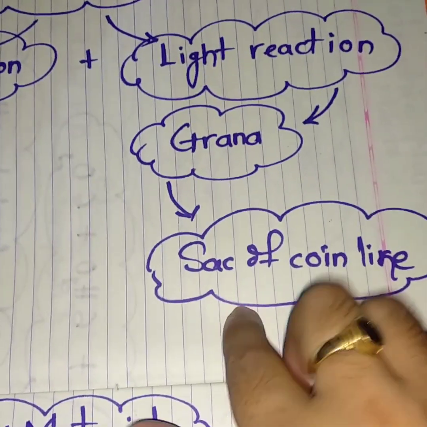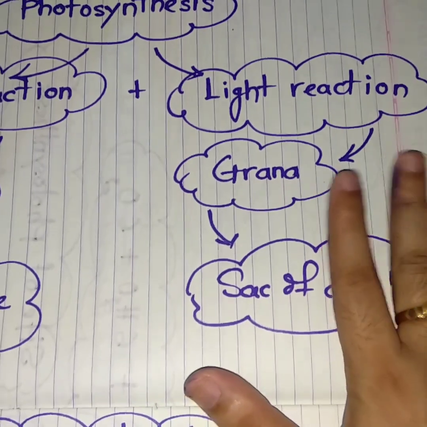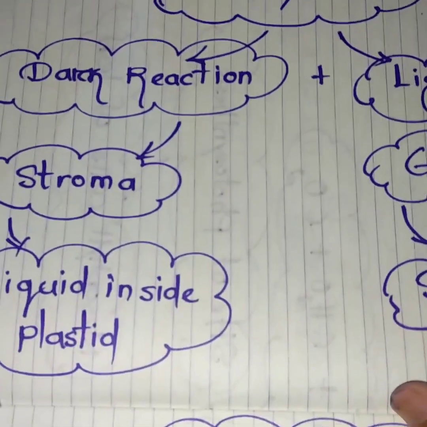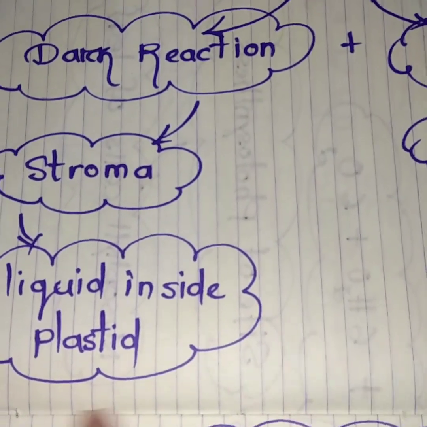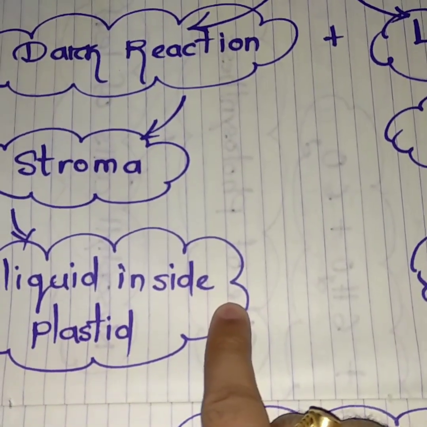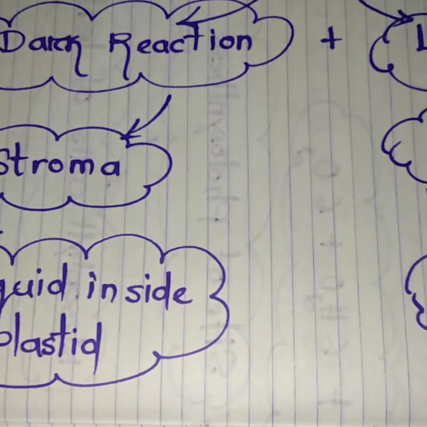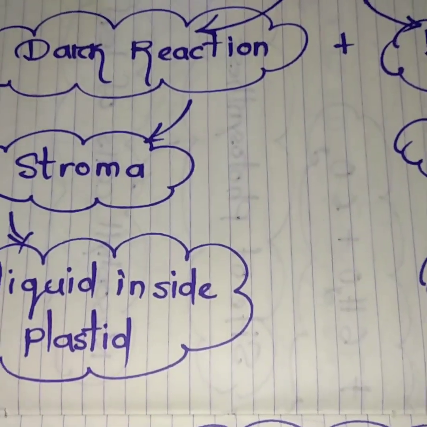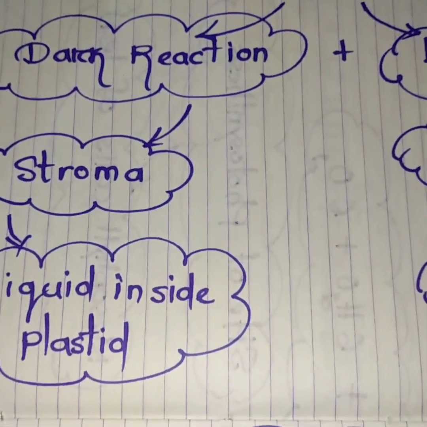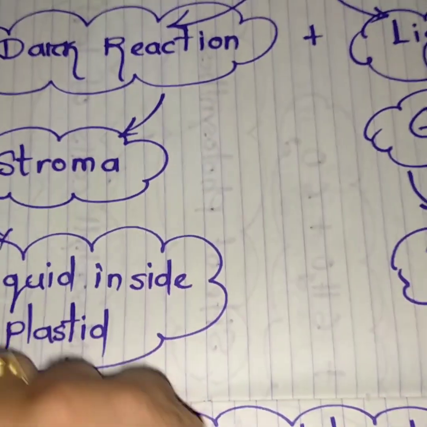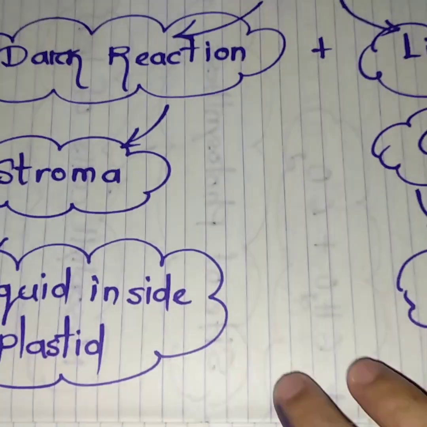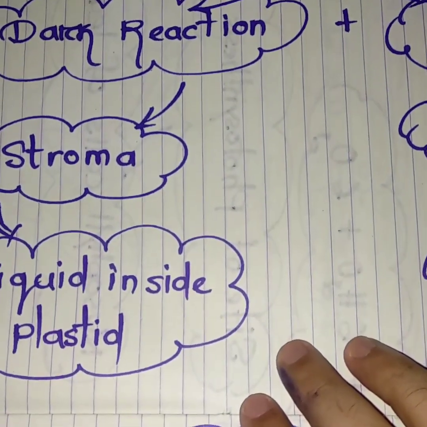In that part the light reaction continues, and the space inside the plastid holds a liquid called stroma. The dark reaction runs within that stroma, the liquid part inside the plastid.